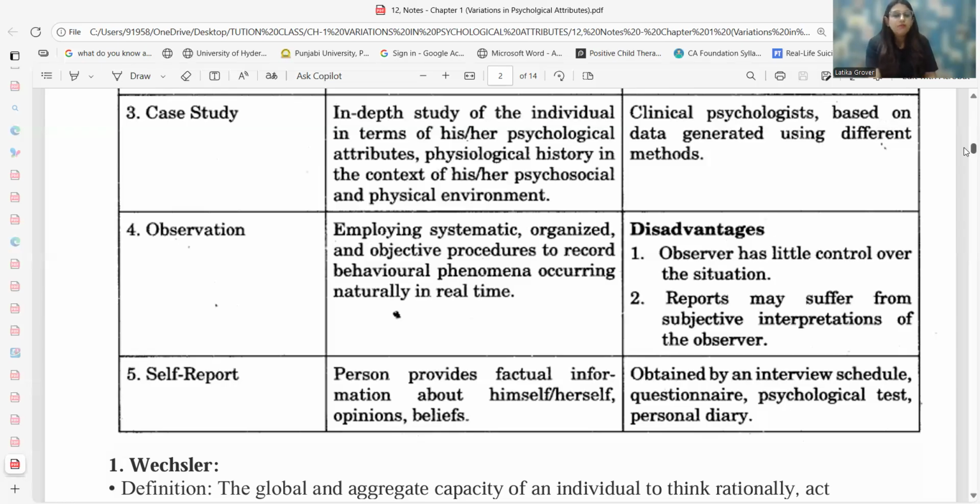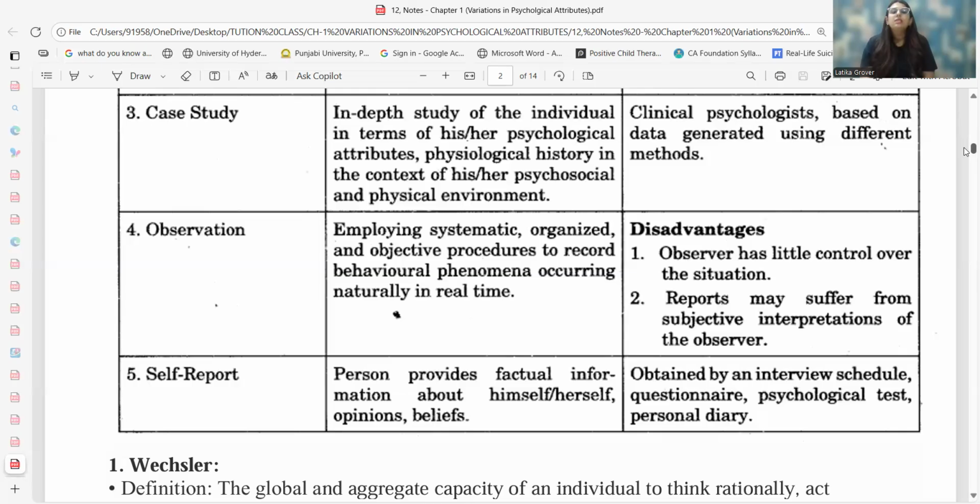Now, reports will be very subjective in nature. Whatever I am going to watch will be interpreted and perceived as per my own understanding. So there can be lapses while we are working with the recording of the observational method.